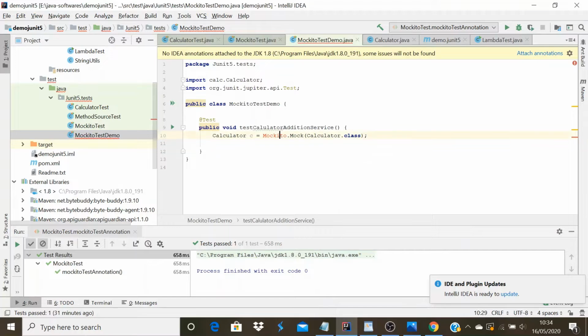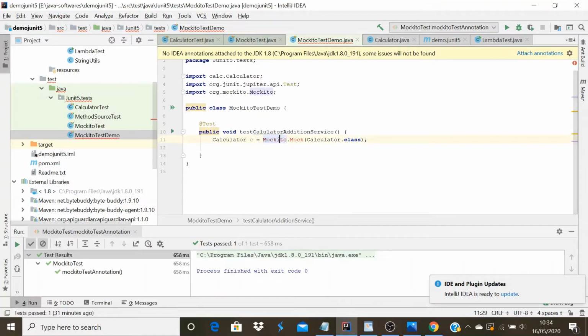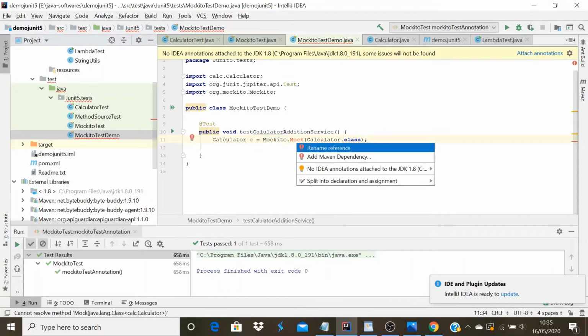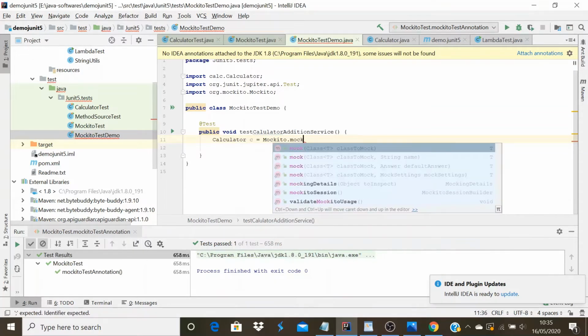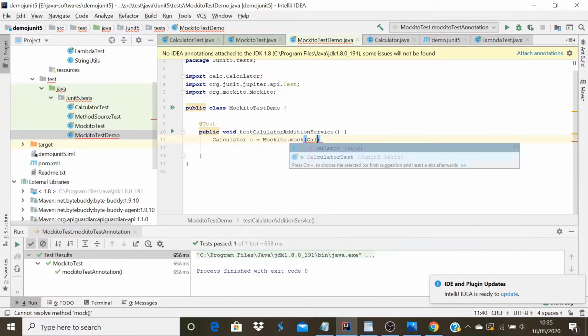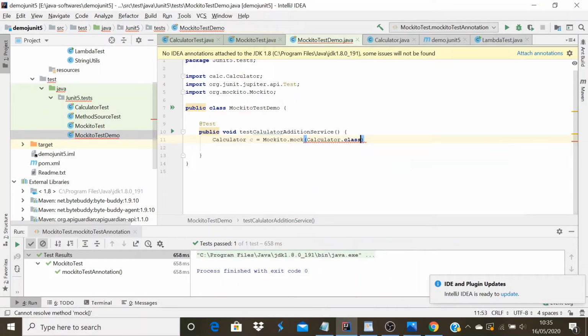I think I need to import Mockito. I think I have used a capital letter, so that's the problem. Okay, now I got the calculator's mock object.